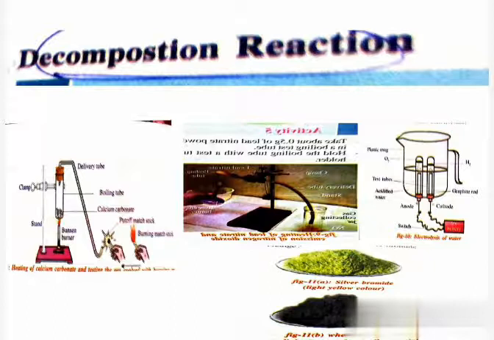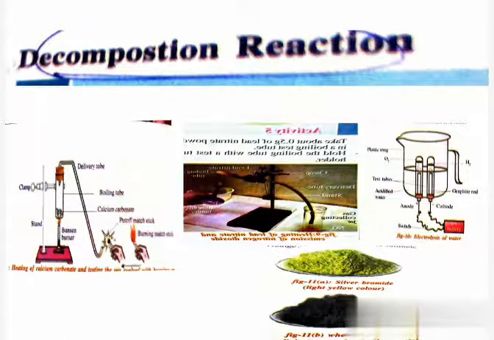In that boiling tube, take 0.5 grams of lead nitrate powder and hold the boiling tube with the help of a test tube holder. Now heat the boiling tube over a flame. What do you observe? On heating, lead nitrate emits nitrogen dioxide. It decomposes to lead oxide, nitrogen dioxide and oxygen.